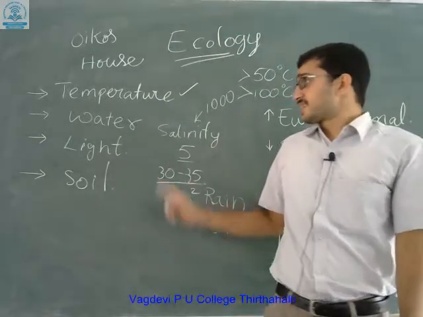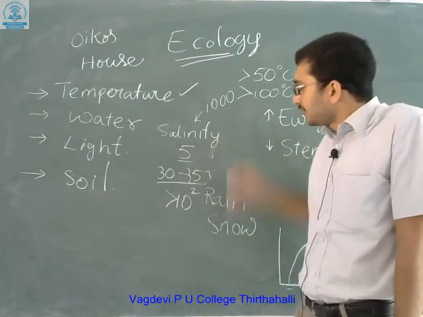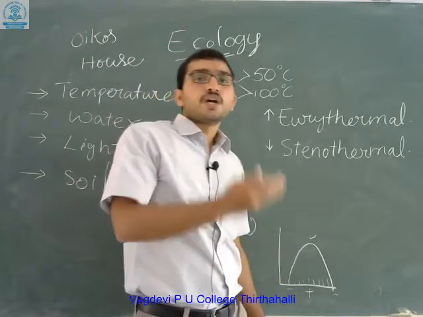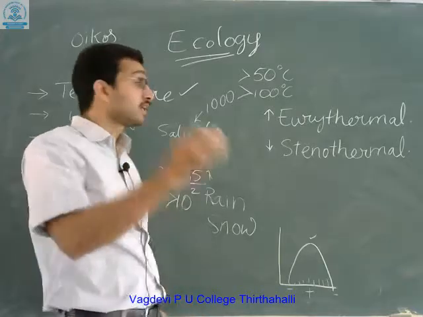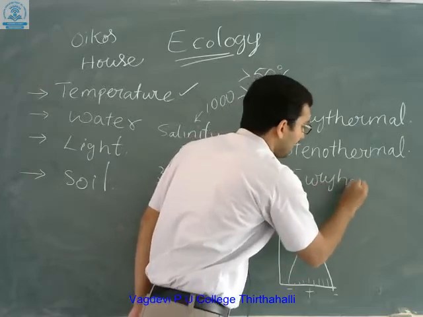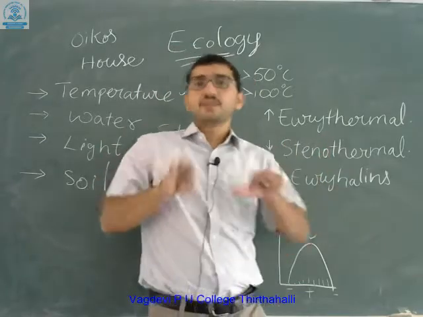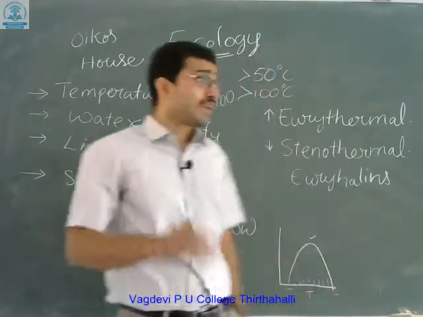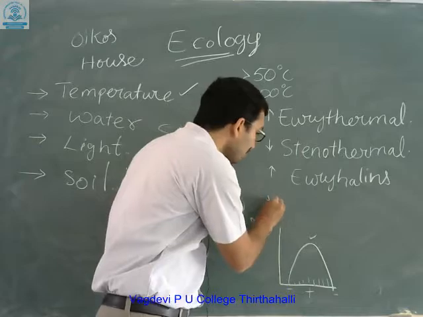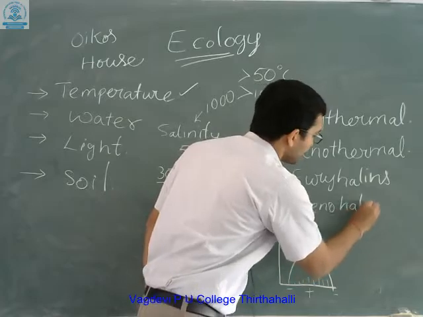Now, if the salinity is increased in the oceans, salinity is less in the inland water. If the animals are habituated to a high amount of salinity, such organisms are known as euryhalins. These organisms can sustain and thrive in more salinities, whereas a few organisms which cannot sustain more salinity, which require a very small amount of salinity, are known as stenohalins.